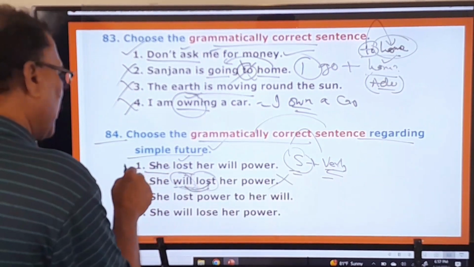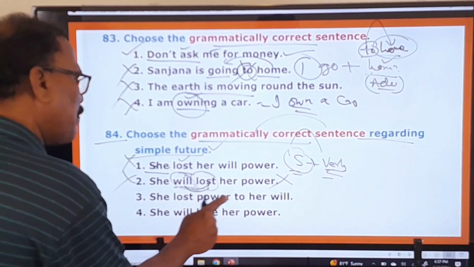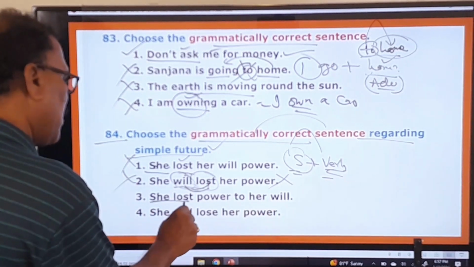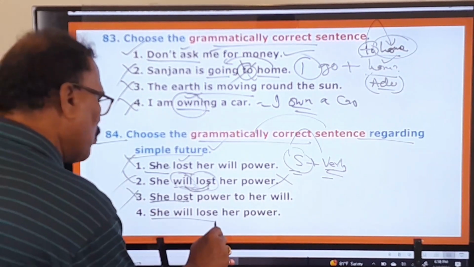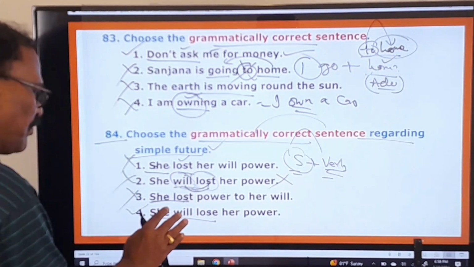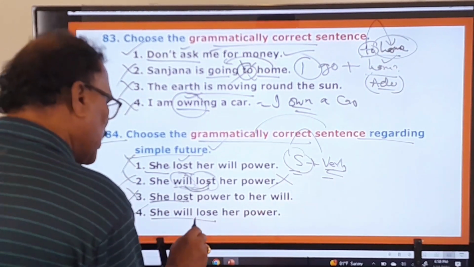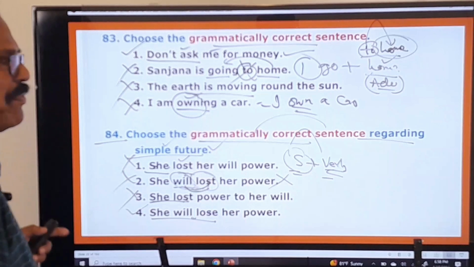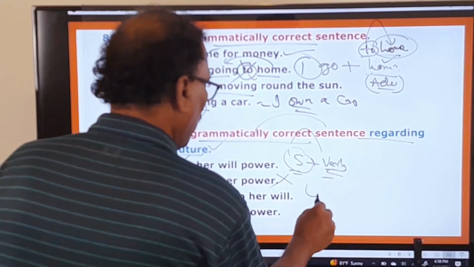Therefore this is wrong. She lost power to her will. Okay, again this is simple past now. So she will lose. Okay. So first one, second one, third one are wrong, and she will lose her power. Only this sentence is in the simple future. So your answer is the fourth one.